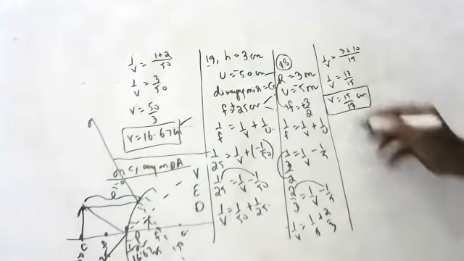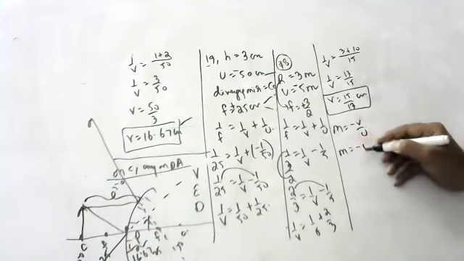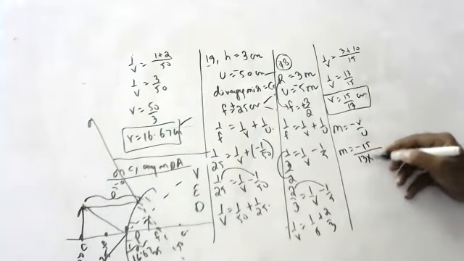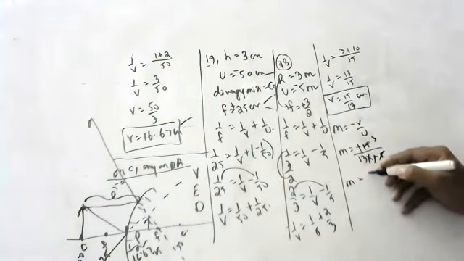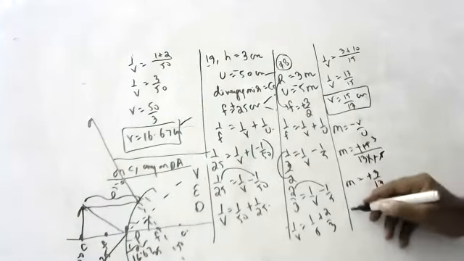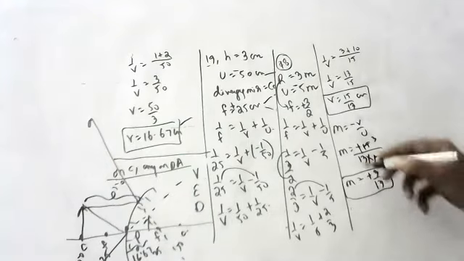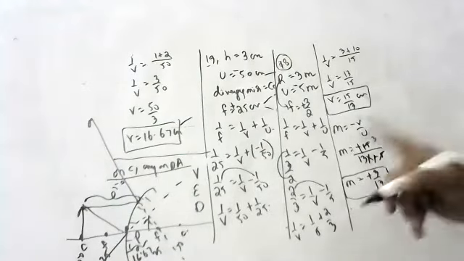How much is the answer? That you write down. Okay, magnification is how much, children? Minus V by U. Magnification is minus 15 by 13 divided by U. U is how much, children? Minus 5. Minus cancels. Magnification is plus 3 by 13. So how much you will get, that much you write down, children. Simplify. Don't write any units. Magnification doesn't have any units.